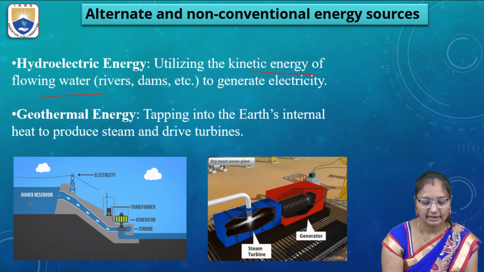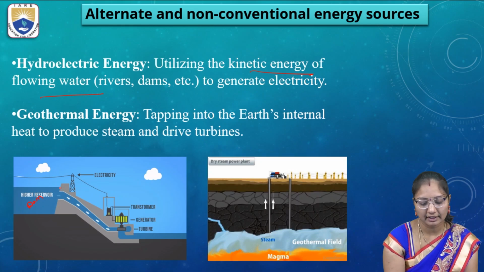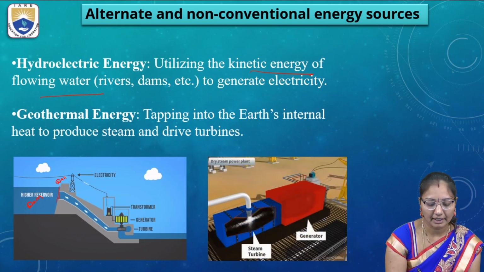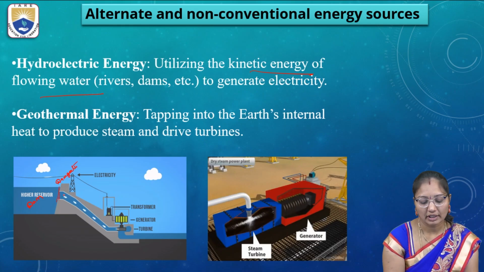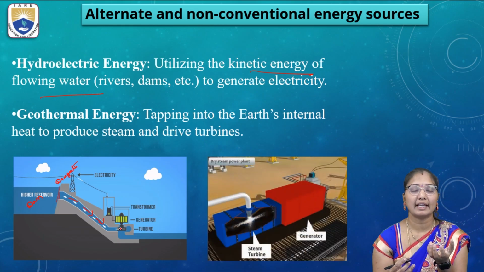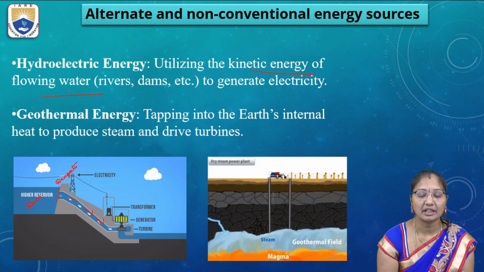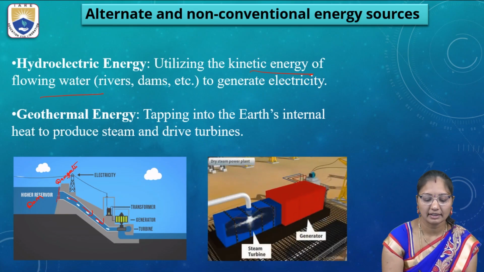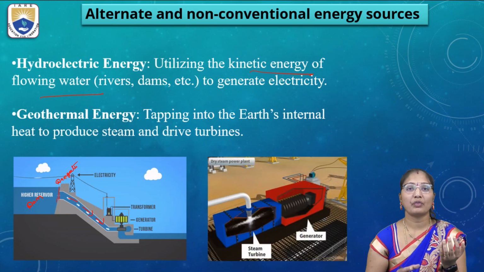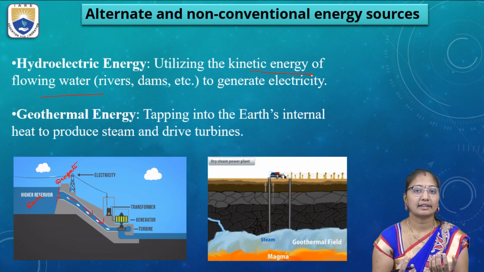We can see here, this is the reservoir. Suppose it is the dam. Here the dam gates will be there, so the water is allowed to flow in this direction to the lower region, where there will be turbines, like in wind energy, some agitator type turbines. They will rotate and are connected to the motor, then generator, followed by transformer, then the electricity. So due to the flow of the water, the kinetic energy is converted into electric power.